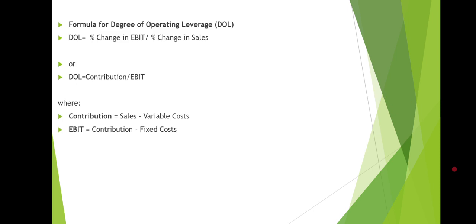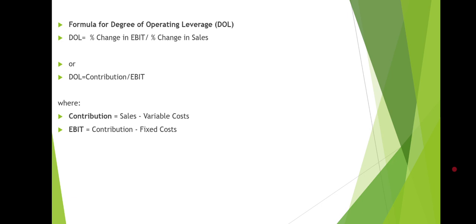So let's understand the formula of degree of operating leverage. You can calculate the degree of operating leverage by this formula: percentage change in EBIT divided by percentage change in sales. And the second formula for degree of operating leverage is contribution divided by EBIT. If contribution is given to you, then you can solve the question like that.